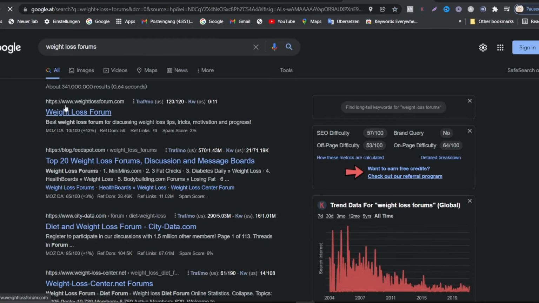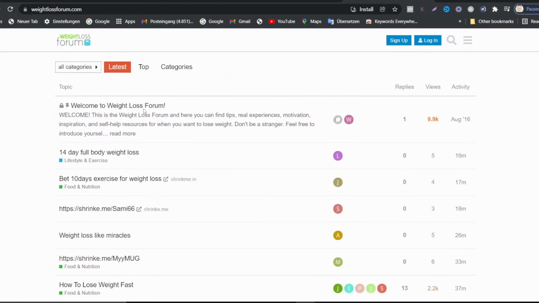So we have some weight loss forums here. There are different types of weight loss forums. All you want to do is go and join these weight loss forums, and you can start using them, like this weight loss forum. What we want to do is sign up to this weight loss forum. I mean, we want to sign up to many weight loss forums out there, and start creating value for people's questions.